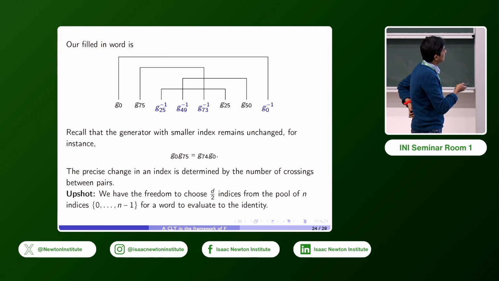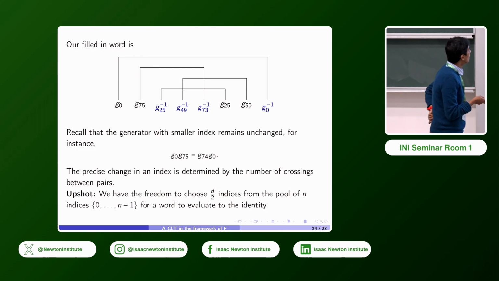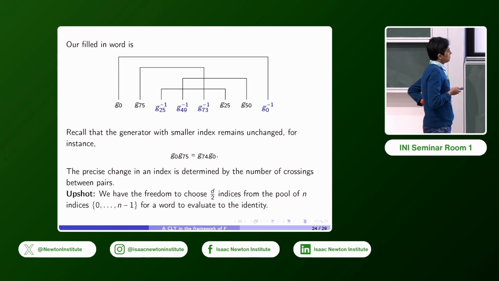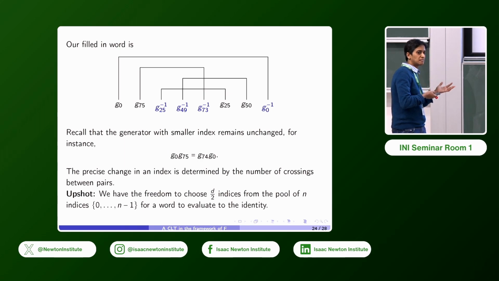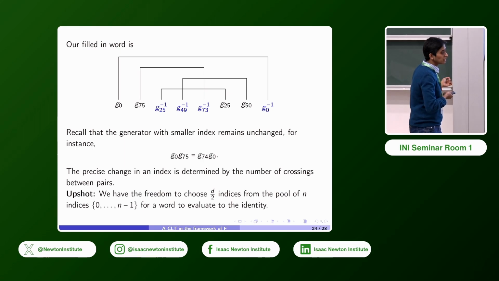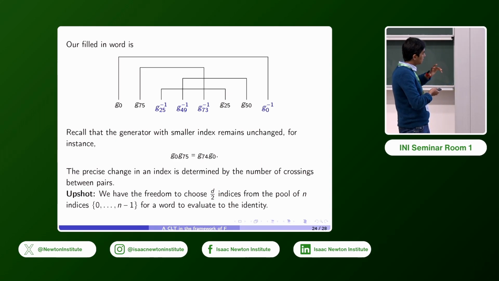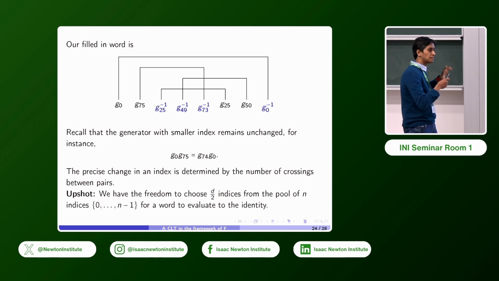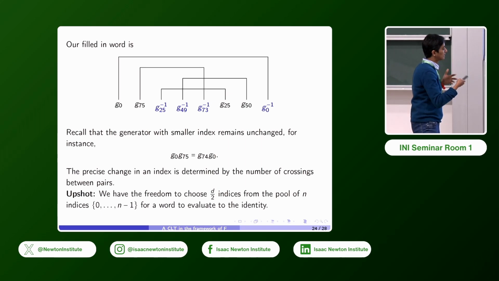And the key observation is that you have relations of this form, right? G0 remains the same. It's only the generator with the larger index that changes. And precisely how much an index will change is given by the number of crossings in the pair partition that you're given. And so the upshot here is that you only have the freedom to choose half of the word, roughly speaking. So d over 2 of the indices from this pool 0 to n minus 1 for a word to be the identity. And the point is we're going to look at the limit as n goes to infinity, so this pool is getting larger and larger. So we can really assume that the generators are very spaced out, because n is going to get larger.